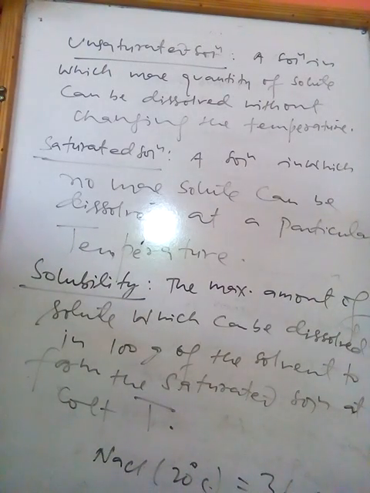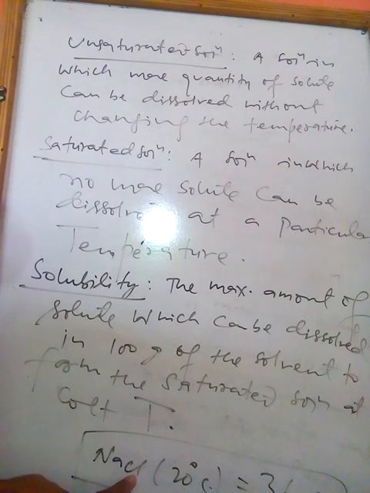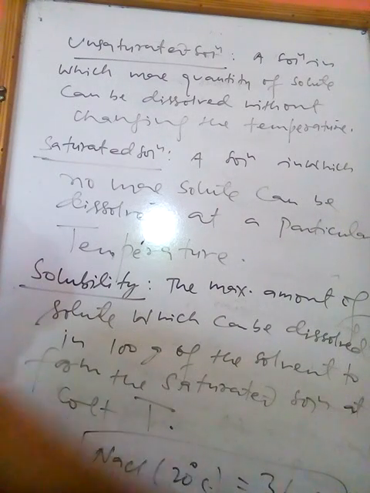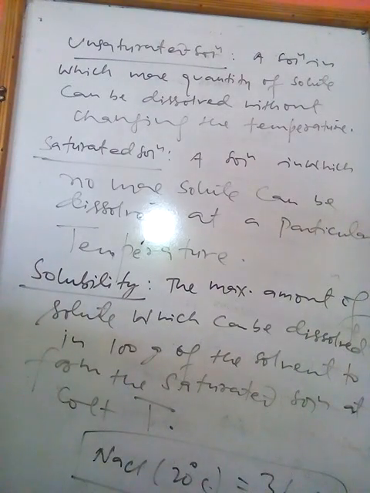So we can dissolve only 36 gram of sodium chloride in 100 gram of water at that temperature. It is important to know that the solubility of sodium chloride is 36 gram at 20 degrees Celsius.